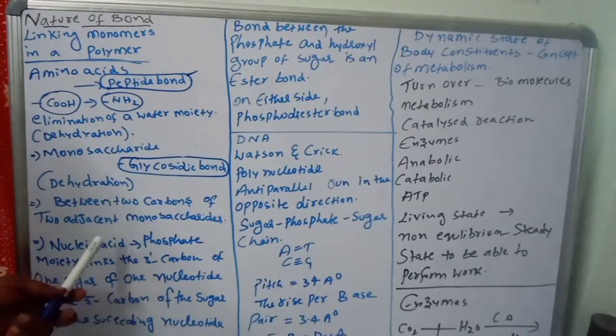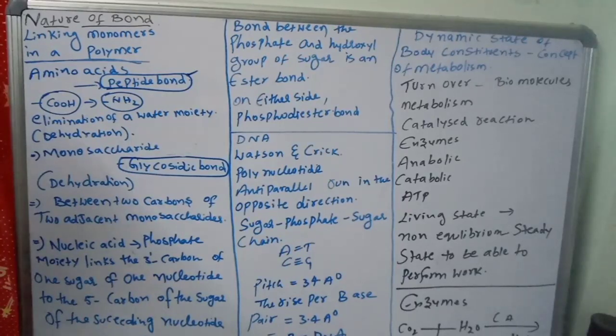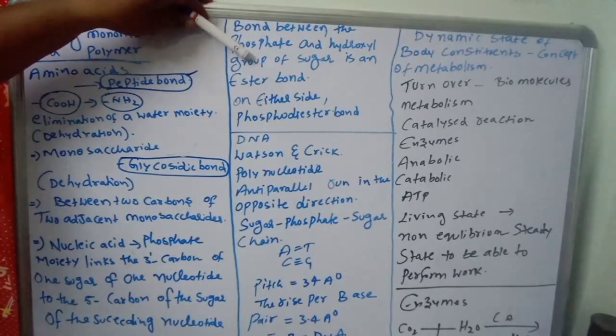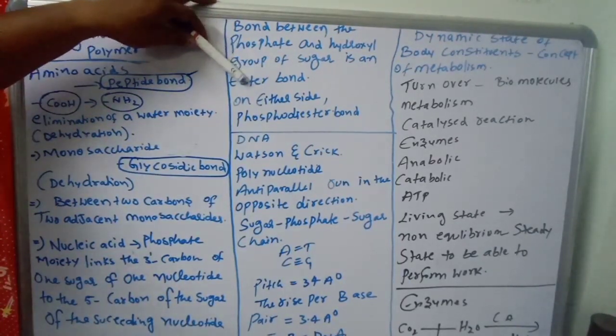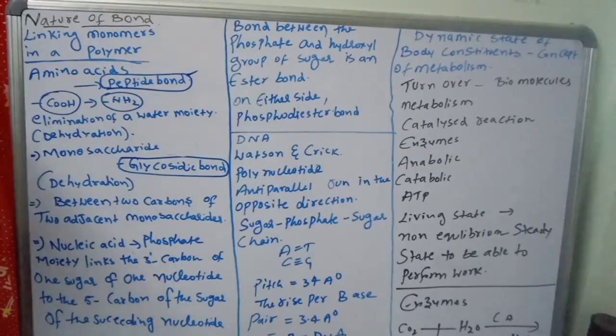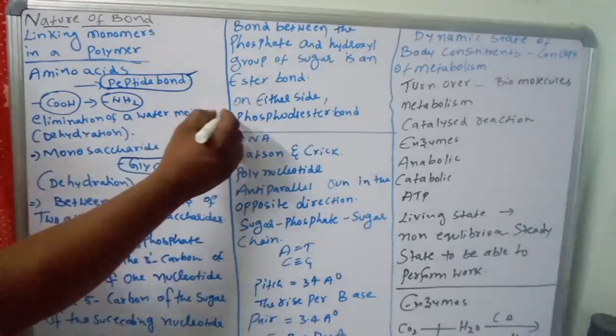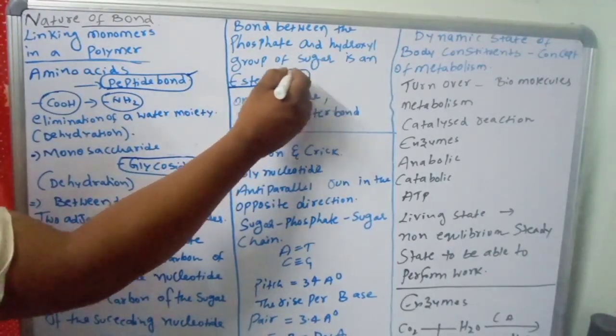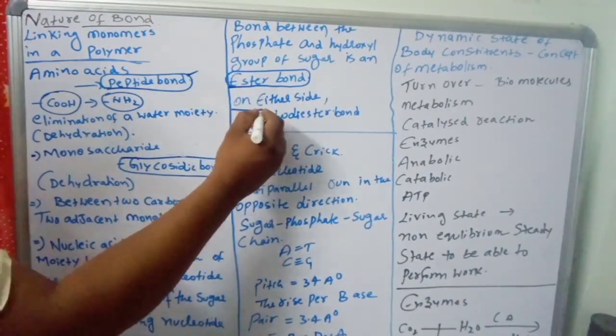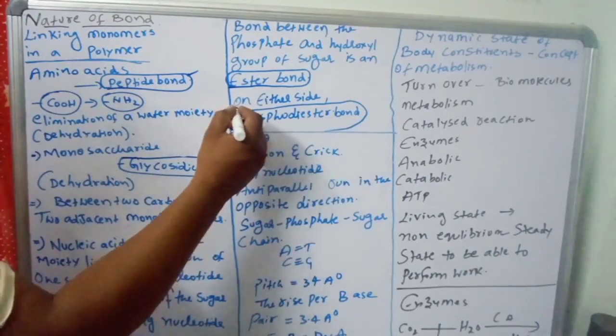How can you define it? It links the 3 prime carbon of one sugar of one nucleotide to the 5 prime carbon of the sugar of the succeeding nucleotide. The bond between the phosphate and the hydroxyl group of sugar is known as an ester bond. Since it is present on either side, both sides are joined, and that is called a phosphodiester bond.